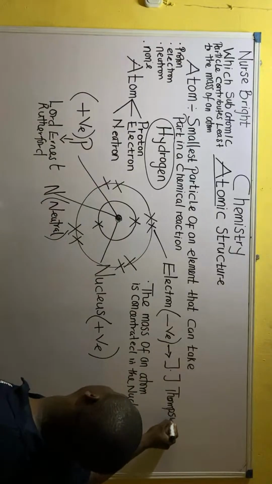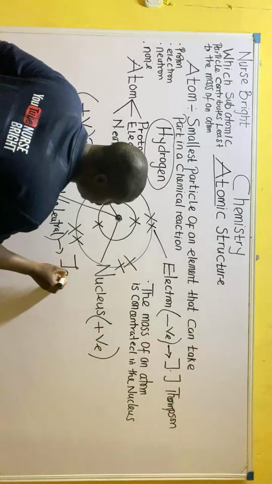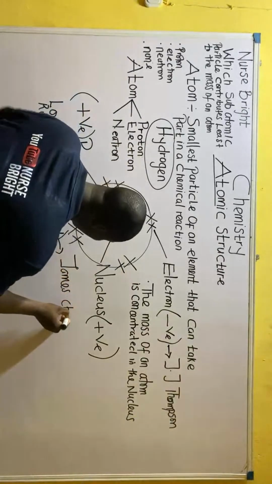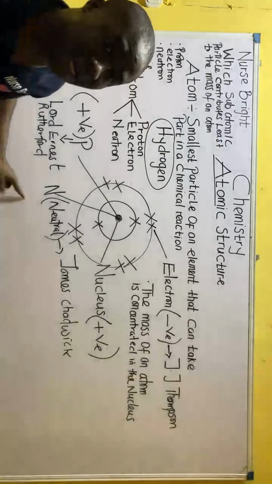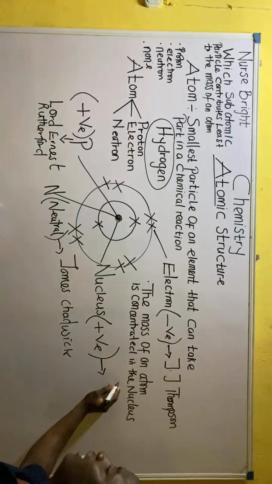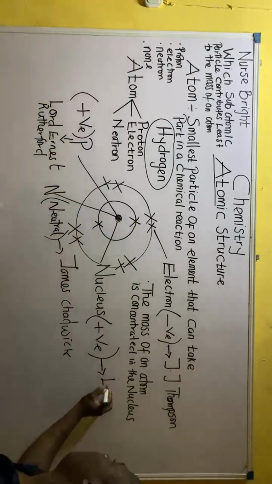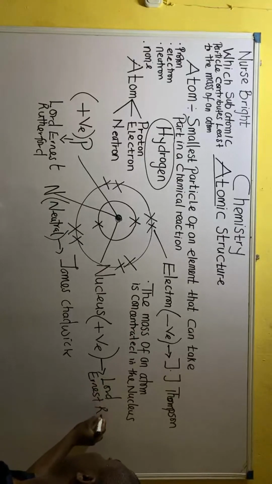The neutron was discovered by a man called James Chadwick. And the nucleus was discovered by the same man that discovered the proton, Lord Ernest Rutherford. Guys, ensure you note all this.